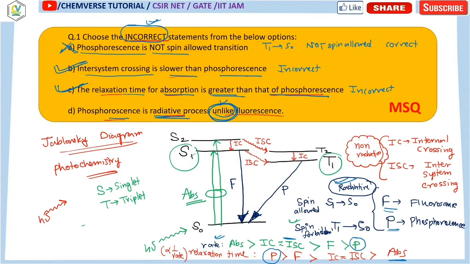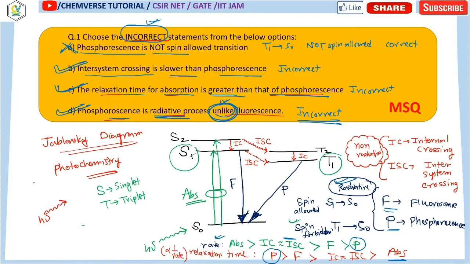But over here it says "unlike fluorescence", so it is not the correct statement. It is also an incorrect statement, because both phosphorescence and fluorescence are radiative transitions. So phosphorescence is a radiative process like fluorescence. Here "unlike" is given, so it is also an incorrect option.